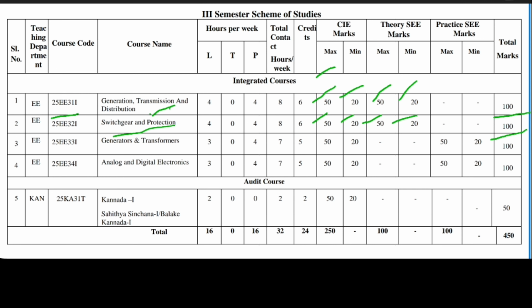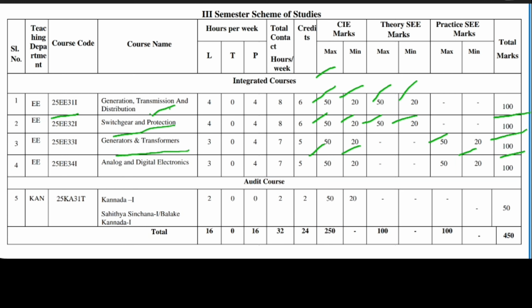Next is subject code 25EE33I. The subject name is Generators and Transformers. It is a practical subject. For that you also have to write a CIE test. They are going to conduct it for 50 marks maximum, with 20 marks minimum. In the practical also, it is 50 marks with 20 marks minimum. The total will be 100 marks.